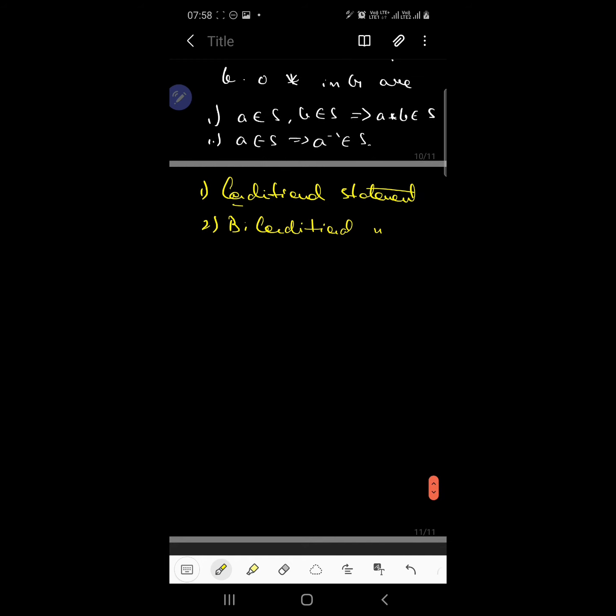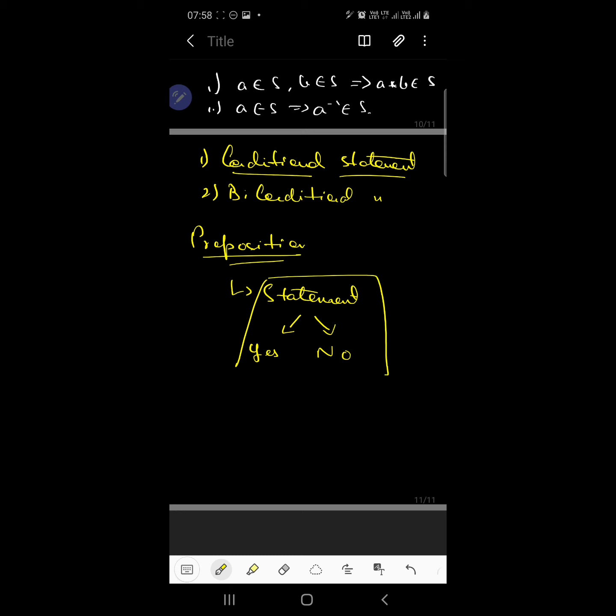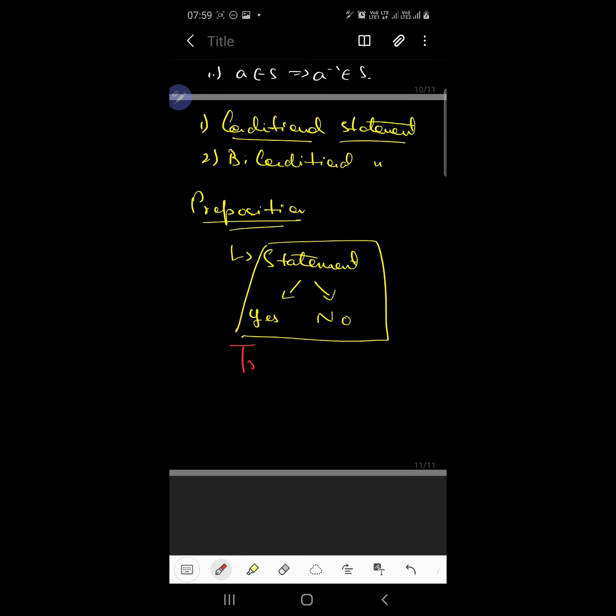Now, what is a conditional statement? To understand these two statements, let us first understand what a proposition is. What is a proposition? A proposition is any statement that has its answer in terms of yes or no, or rather more appropriately true or false.